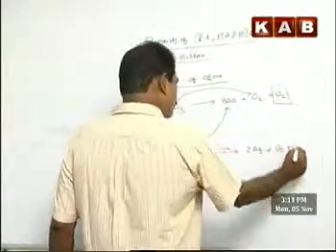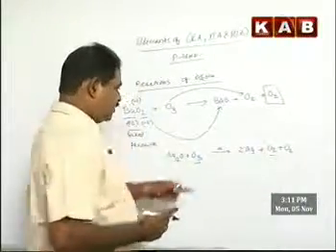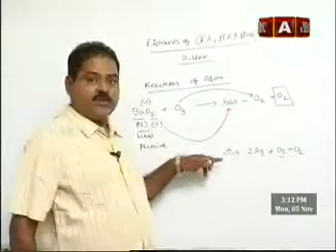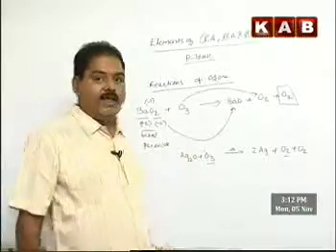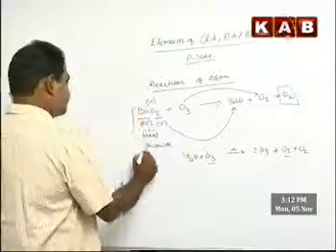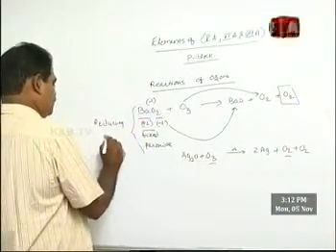Why am I writing the 2 O2 separately? This O2 comes from ozone, and the last O2 comes from the extra oxygen here and the extra oxygen here. You can't call it extra oxygen; it is a very, very weakly held oxygen. So these two are the reducing properties of ozone.